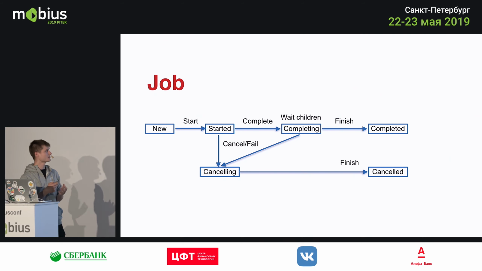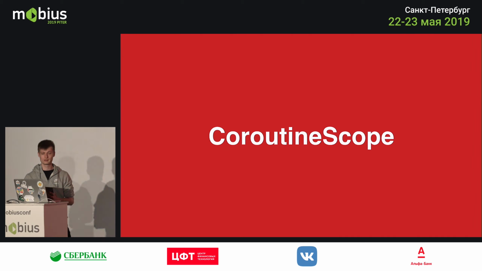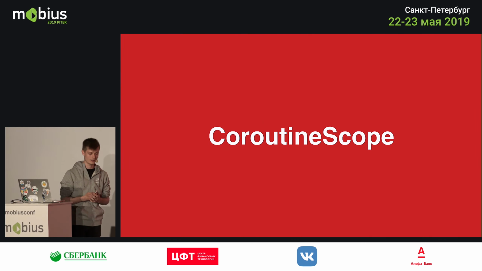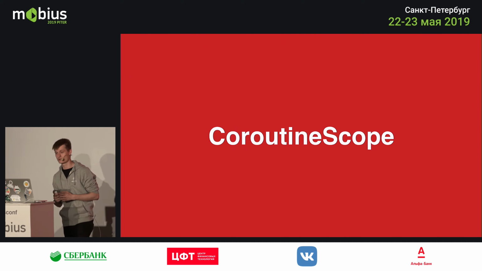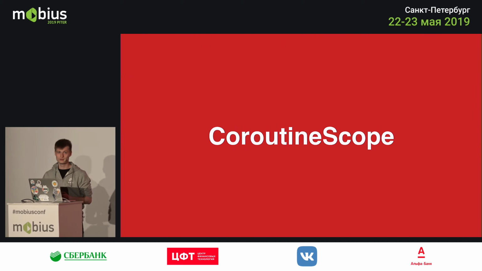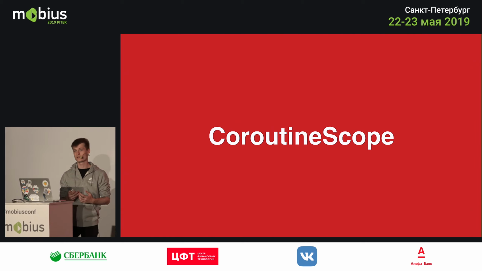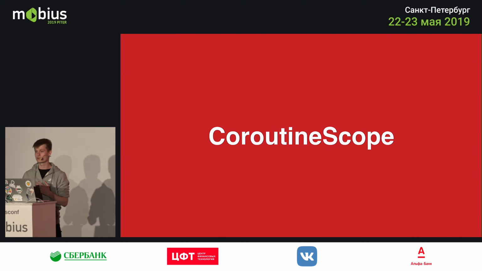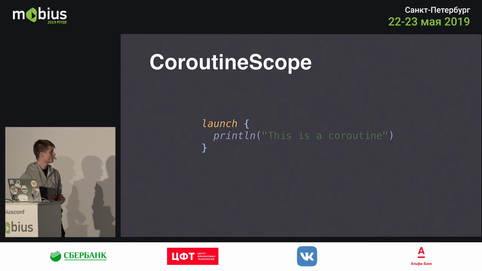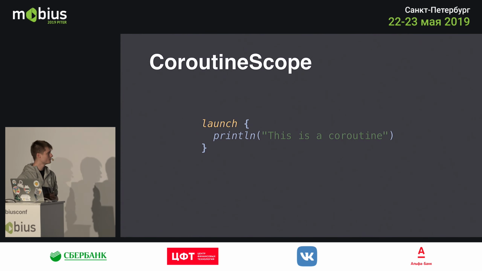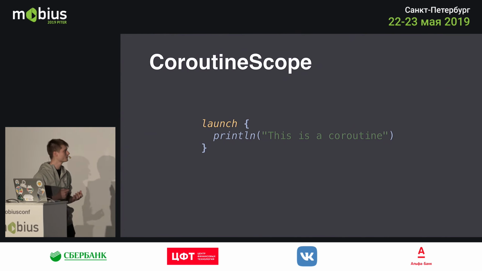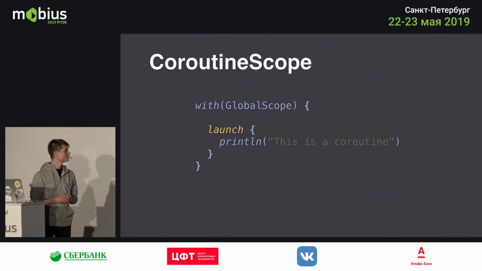So all this lifecycle is bound to something called the coroutine scope, as I mentioned. And it's a really good thing that it works this way, because it allows you to do really smart cancellation and really clean code, so you don't have to worry about wasting resources, and we'll get to that in a bit. So if I go back to this example, this isn't really true, because you can't just launch a coroutine out of nowhere, so you have to bind it to a certain scope. So this is more like it.